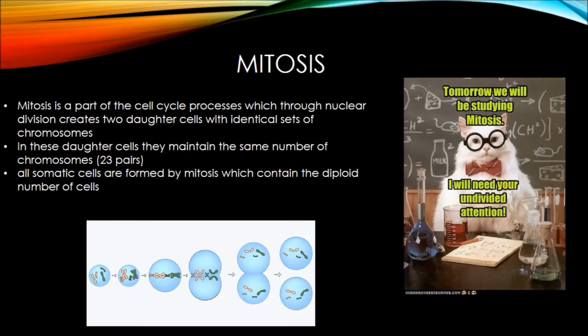Mitosis. This is a part of the cell cycle processes which, in nuclear division, creates two daughter cells with identical sets of chromosomes. In these daughter cells they maintain the same number of chromosomes, 23 pairs. All somatic cells, or non-sexual cells, are formed by mitosis and contain the diploid number of chromosomes.